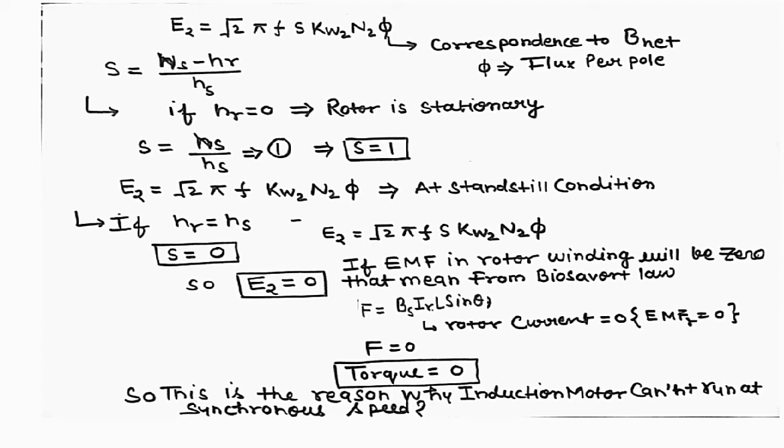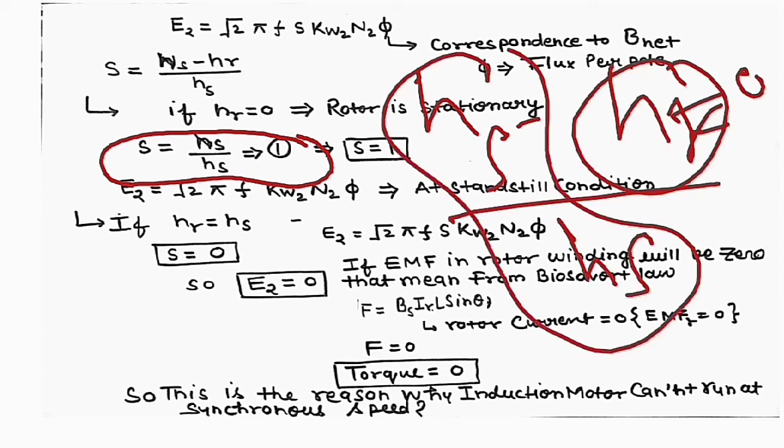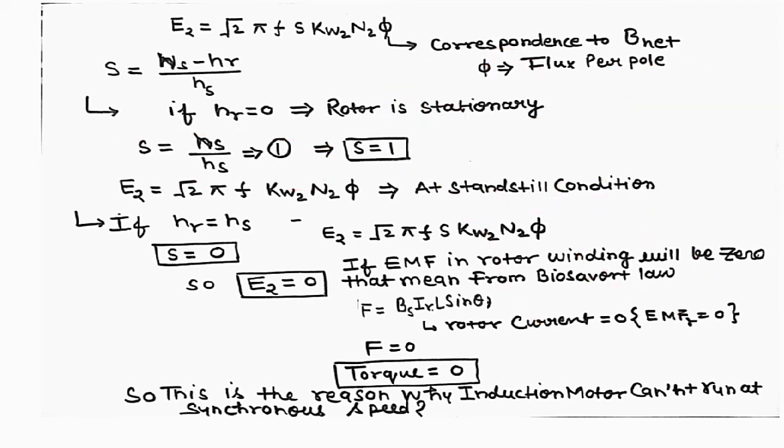This is the slip we discussed already. When NR equals 0, that means initially when the rotor is stationary, in that case the slip is equal to 1. Why is it so? Because slip is NS minus NR upon NS. When NR equals 0, it becomes NS upon NS, so the value of slip is equal to 1.